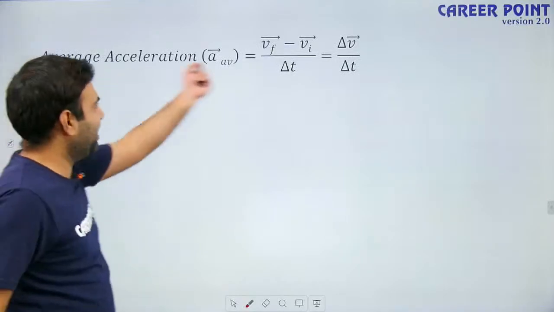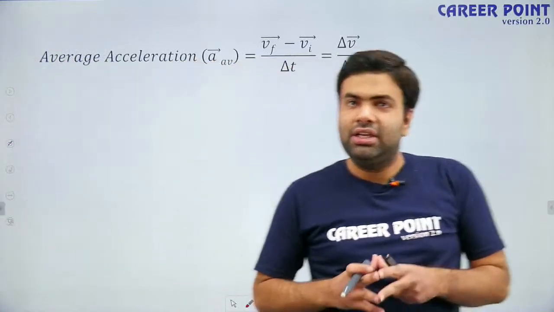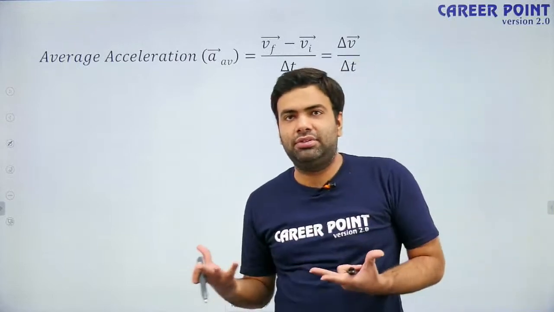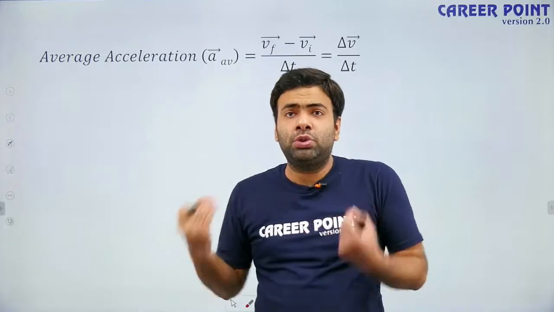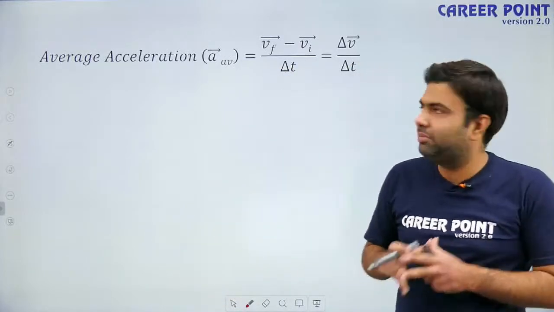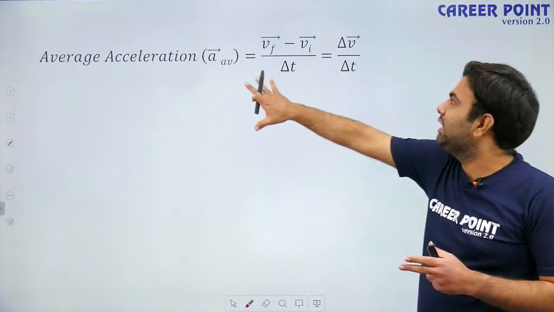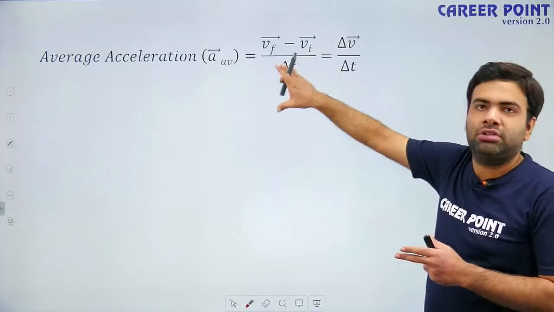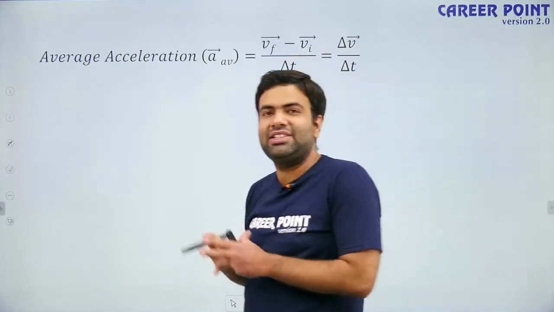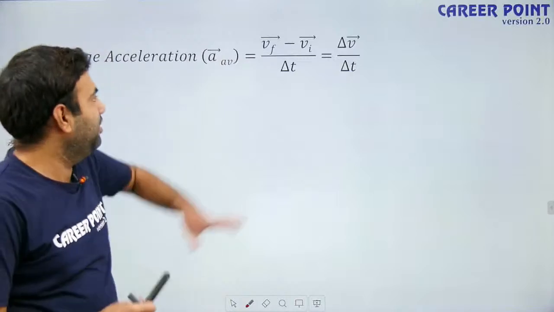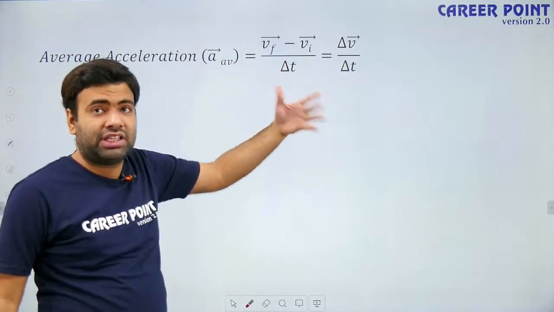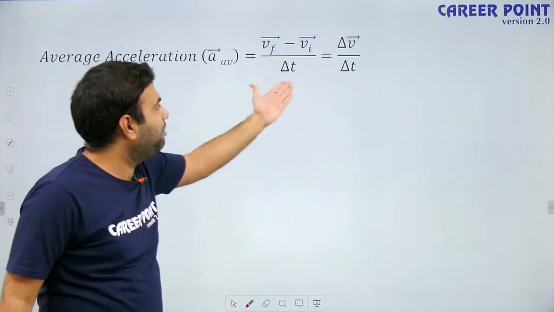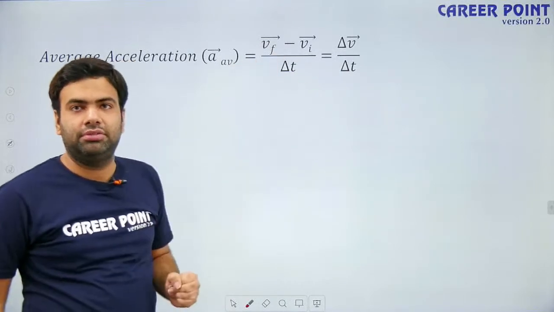Now, we define average acceleration. What is average acceleration? Just like average velocity was total displacement upon total time, where total displacement means total change in position vector, similarly, average acceleration is change in velocity upon time taken to change that velocity. That means final velocity minus initial velocity in vector form, because acceleration is a vector quantity, divided by time taken to change the velocity.